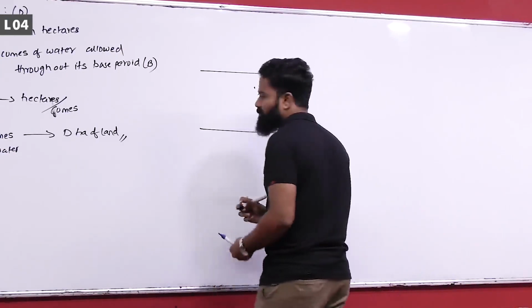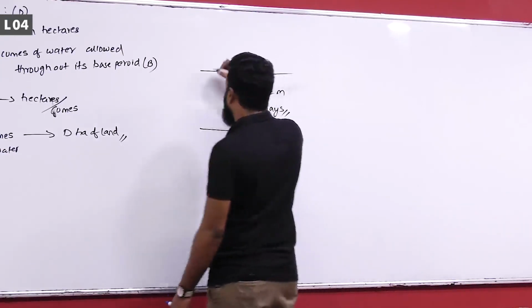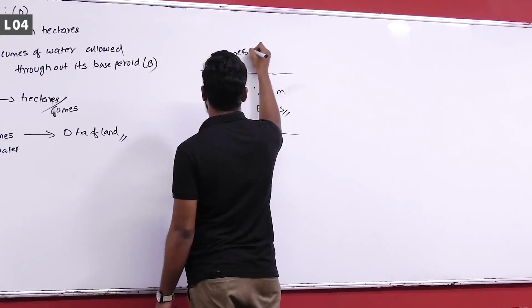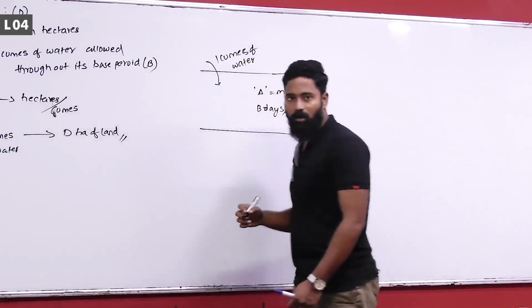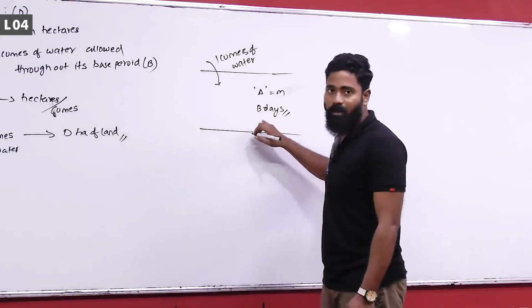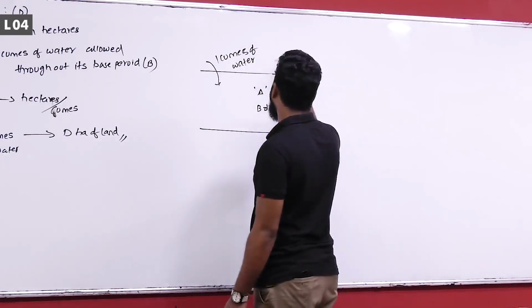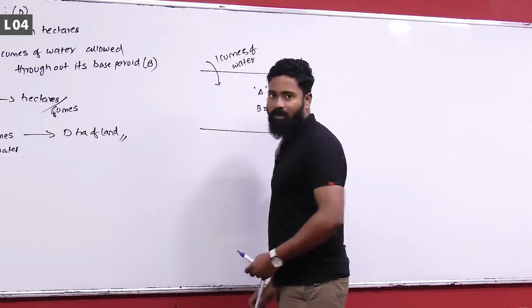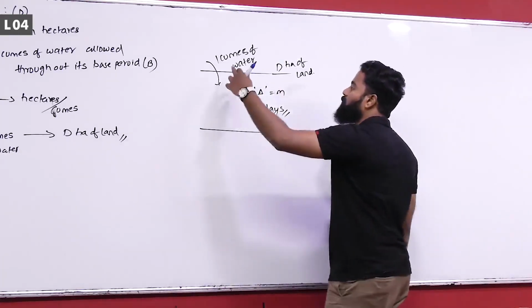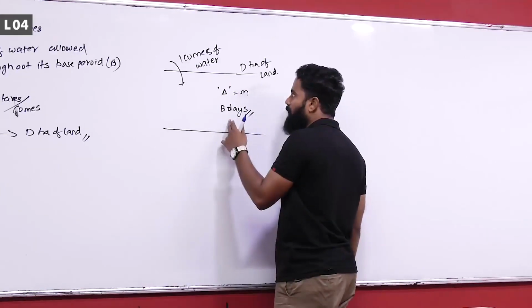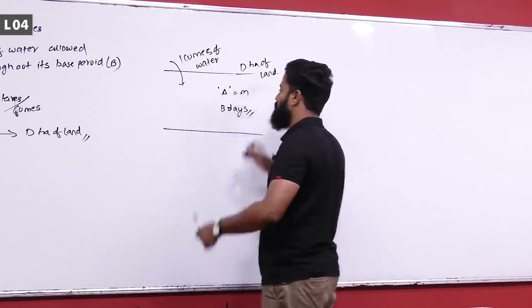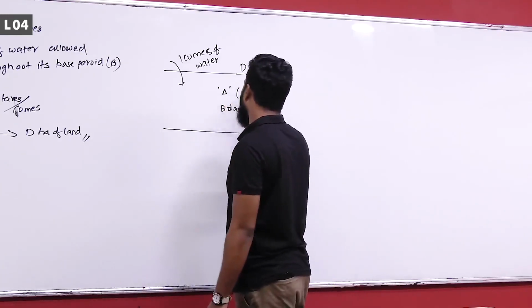If you are passing 1 cumec of water into the field for its base period, then it will irrigate D hectares of land, with a depth of delta meters.